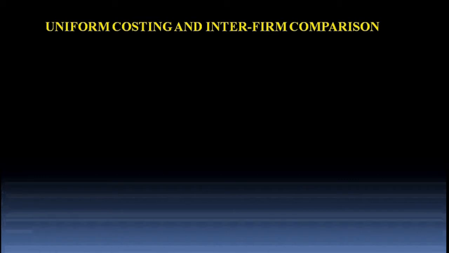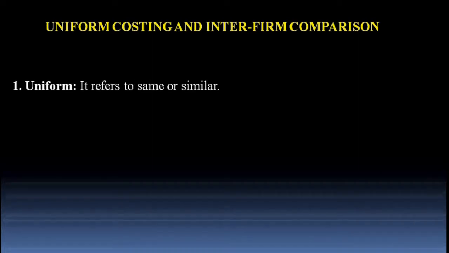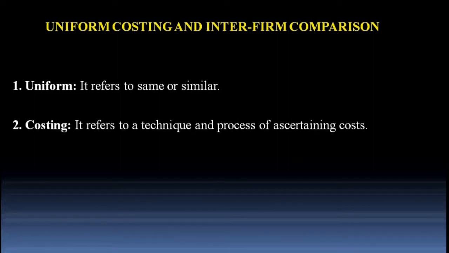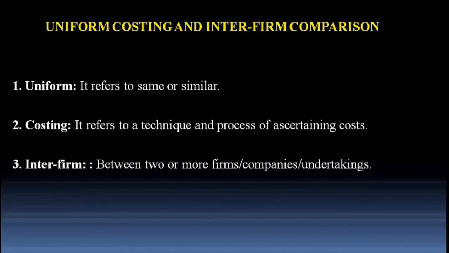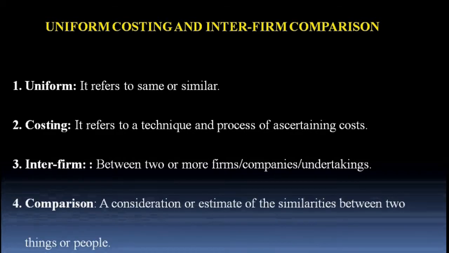If you can observe, there are four keywords in the title of the chapter. The first keyword is uniform. It refers to same or similar. The second keyword is costing. It refers to a technique and process of ascertaining costs. And the third keyword is interfirm. It means between two or more firms, companies or undertakings. And finally, the fourth keyword is comparison. It means a consideration or estimate of the similarities between two things or people.